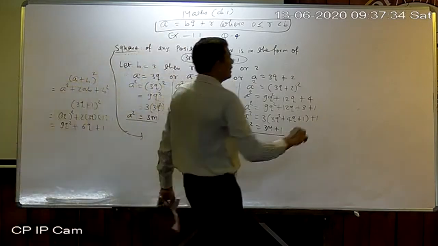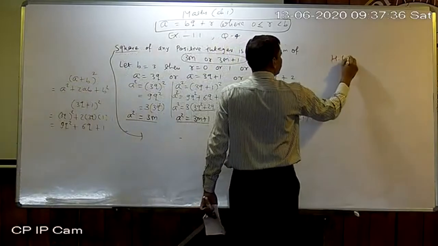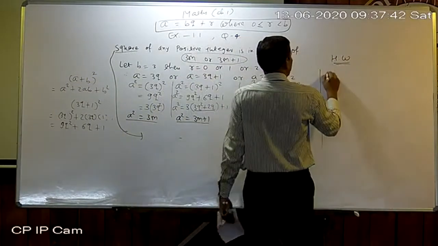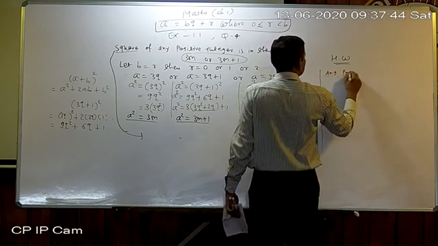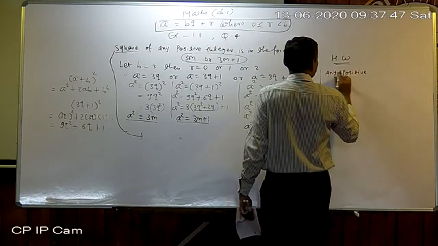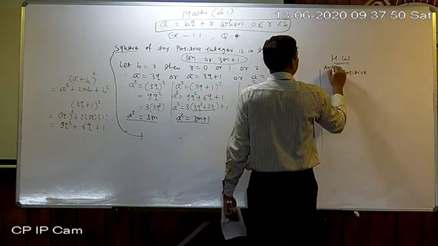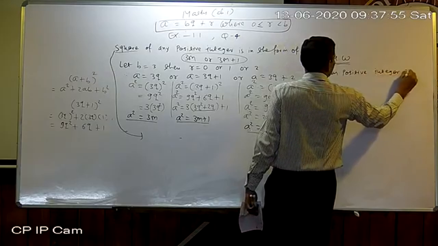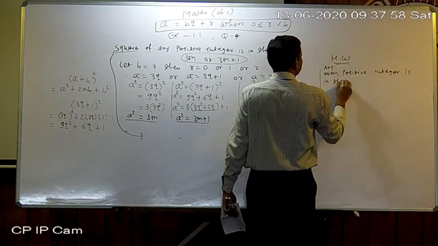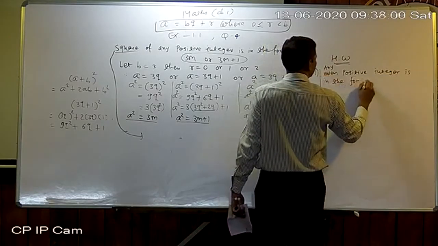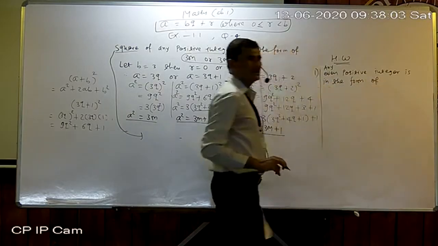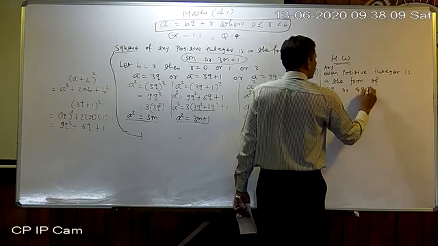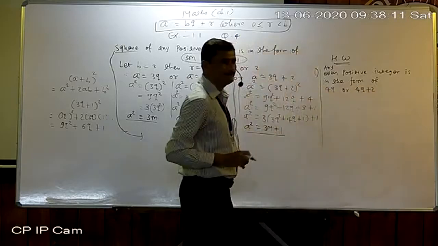Now note down homework. Any even positive integer is in the form of 4q or 4q plus 2 only.